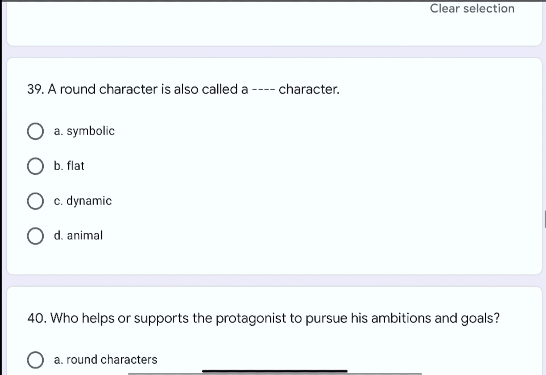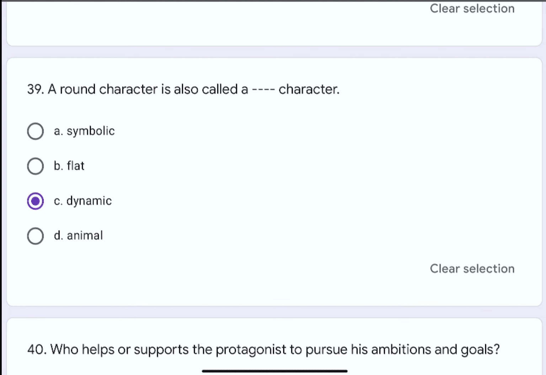Question number 39. A round character is also called a dash dash character. The options are A. symbolic, B. flat, C. dynamic, or D. animal. The correct option is C. dynamic.